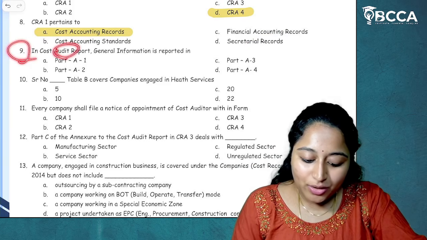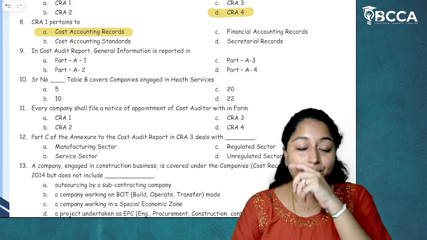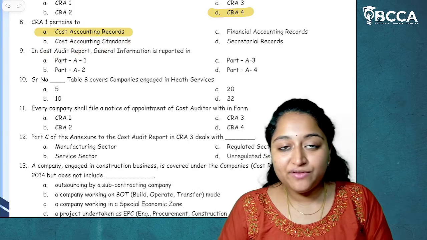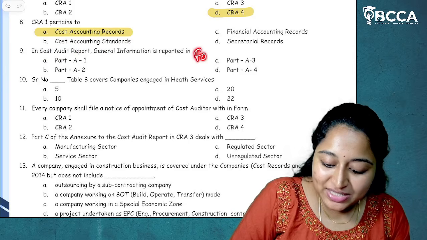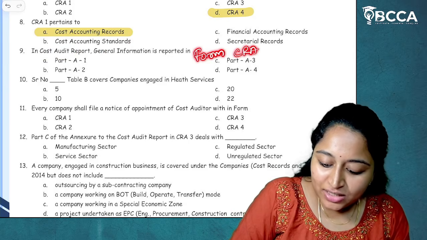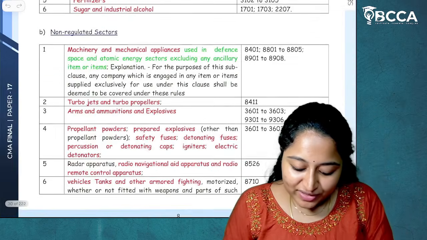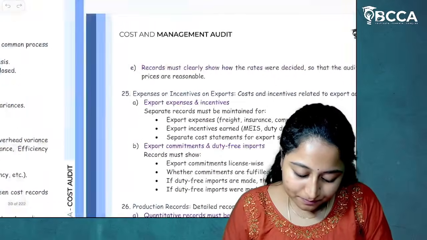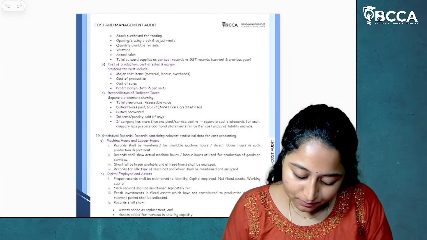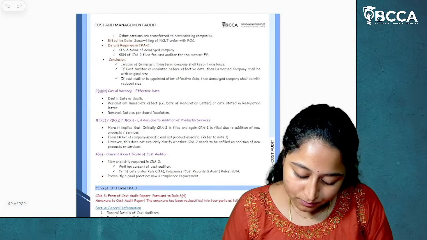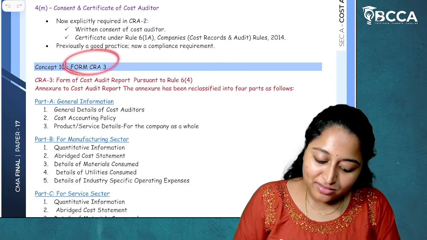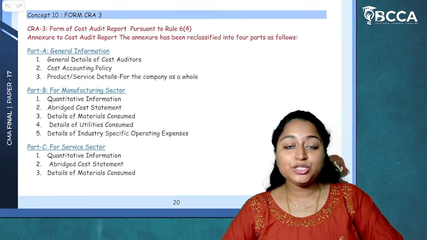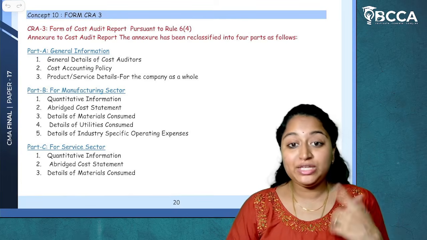Then question number 9. In cost audit report, general information is reported in which form? It is given in form CRA3. Now if we see, form CRA3 is an annexure to the cost audit report, and this will be filed by whom? By the cost auditor to the company.